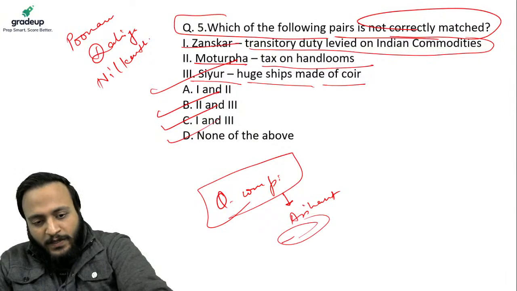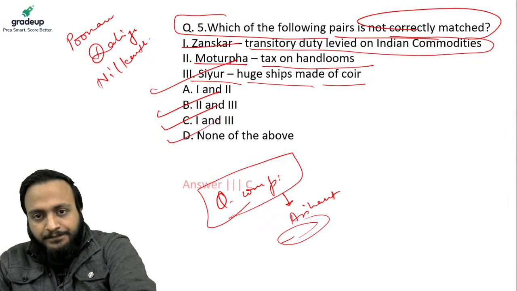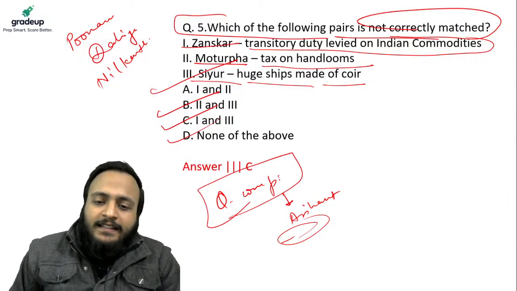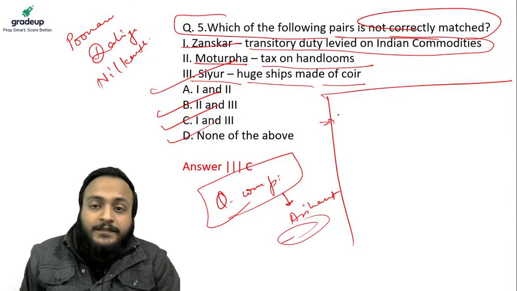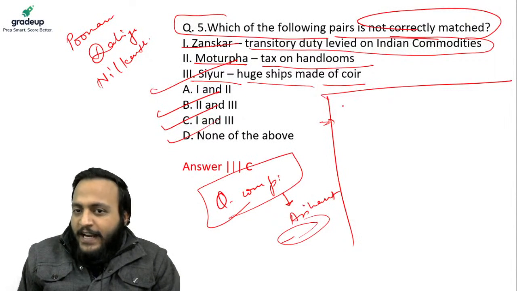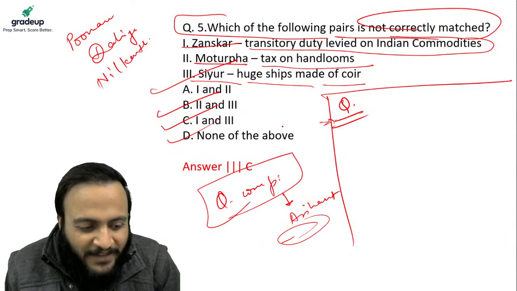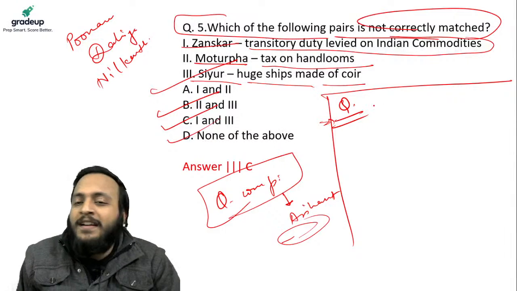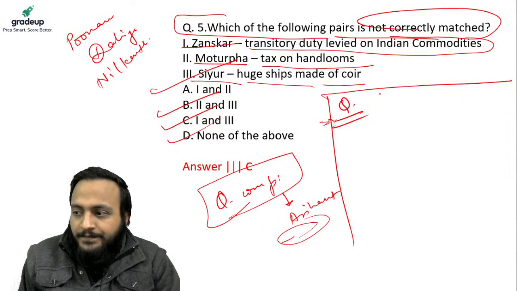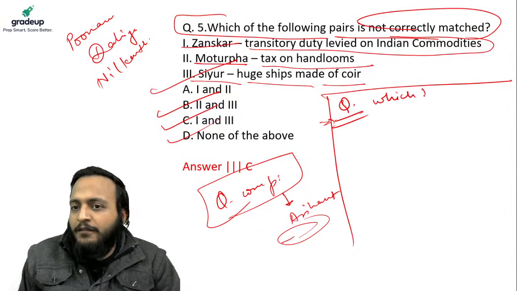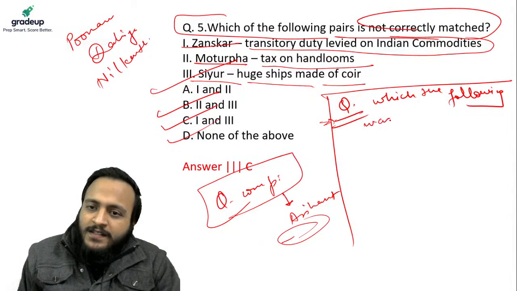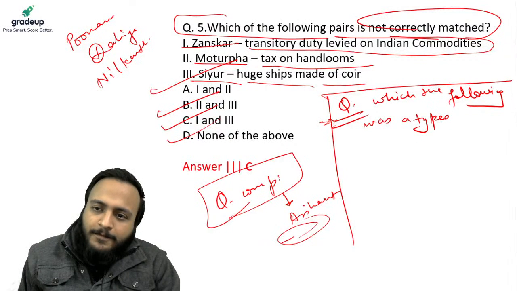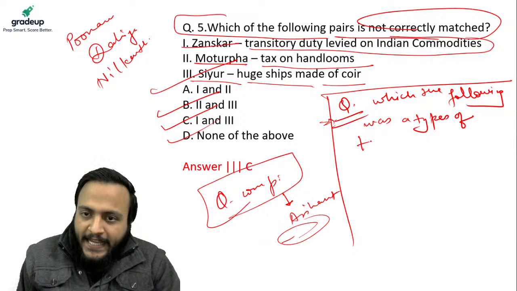All right. So let me ask one different question, and that question is just not given here. Now, try to answer this question that I am going to write for you. Those who have seen it, just make sure that you answer this question. Which of the following was a type of tax?